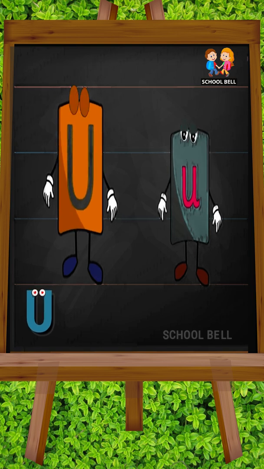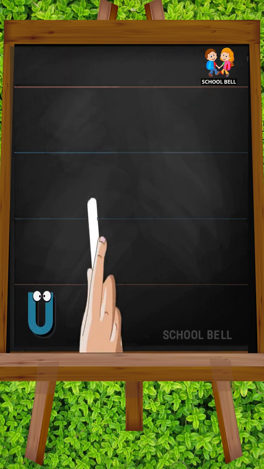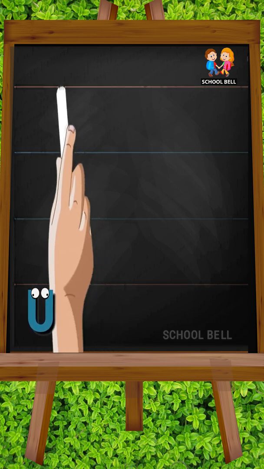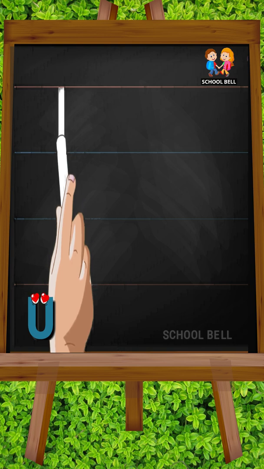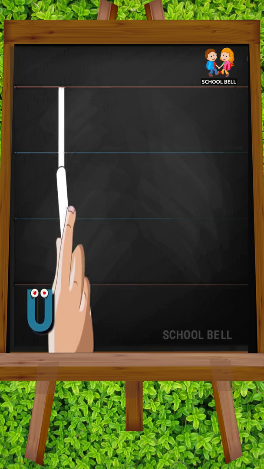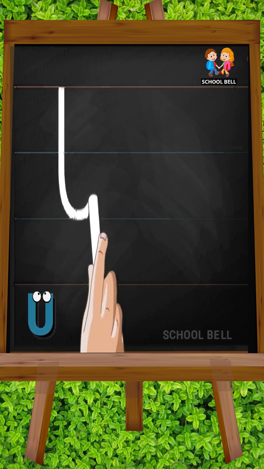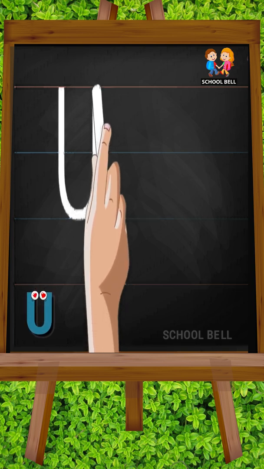U. Capital U. Start from the top and draw a standing line down. Then curve towards the right and keep going up to reach the top.